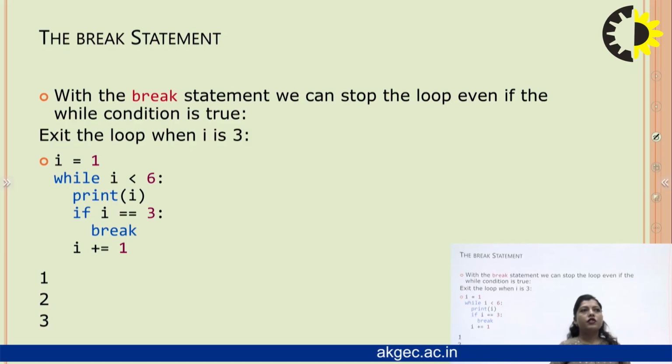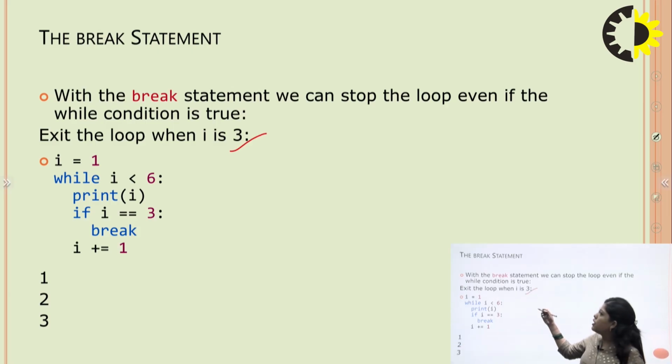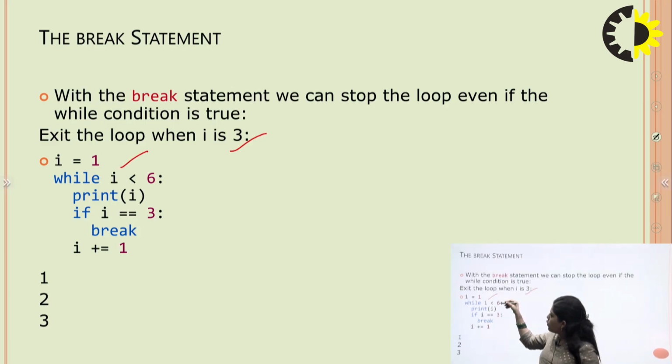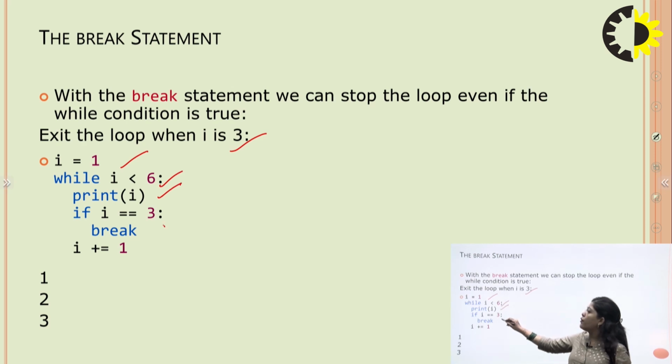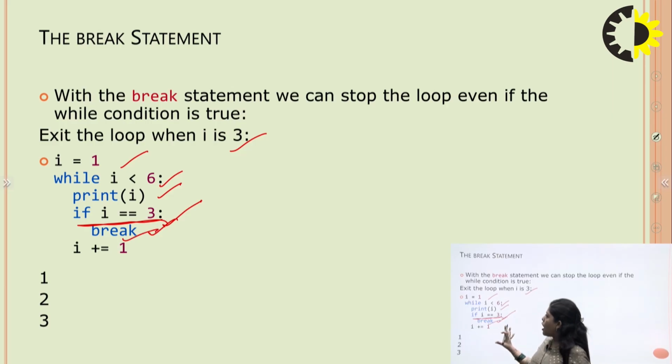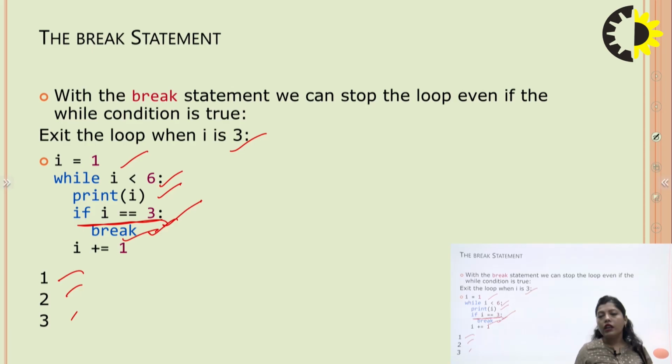We use the same break statement in the while loop. The concept of the break statement is the same in the while loop. With the break statement, we can stop the loop even if the while condition is true. The condition is to exit the loop when i is 3. i is equal to 1, while i is less than 6, print i. If i is equal to 3, then break. In this, the condition is true, i is equal to 3, so we break. So the output is 1, 2, 3. It cannot iterate the values 4, 5, 6 because we use the keyword break.